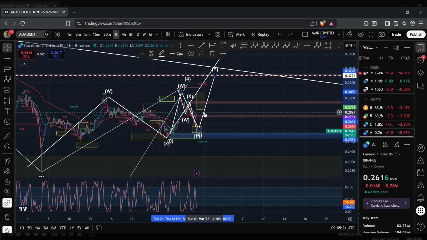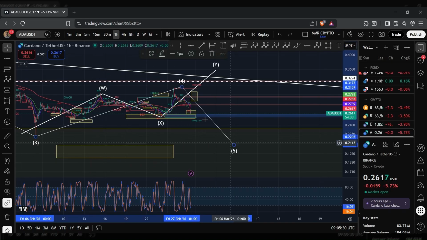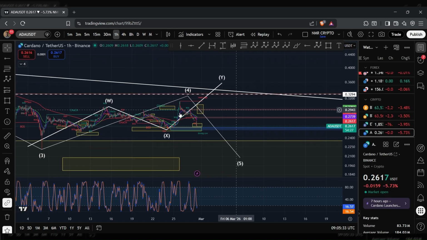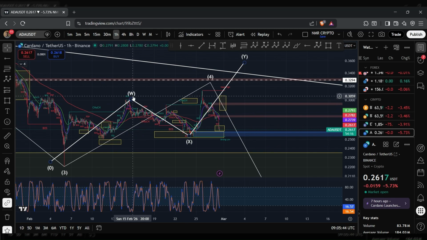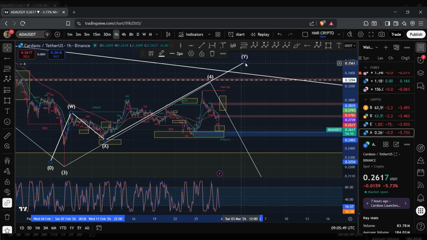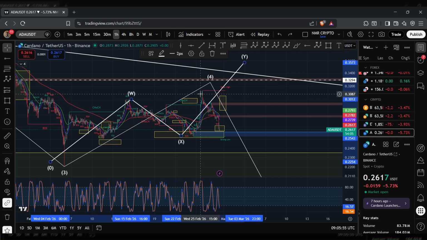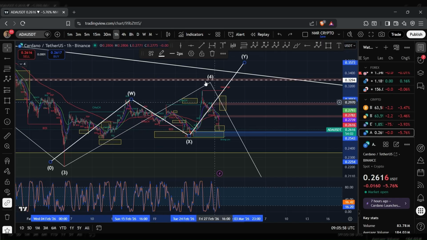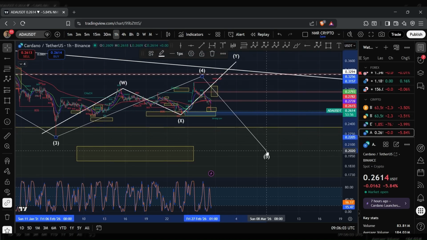So if I just remove some of this, just so it's more clear. So what I'm looking out for is for the price of ADA to be within this 4th wave, which would then be made up of an internal WXY structure. And this internal structure to form the wave 4 could either be formed based on this structure that I've drawn out, or it's possible that the W wave ended up forming over here, and the X wave ended up forming over here, and what we are forming is the Y wave, which is also made up of an internal WXY structure. And so nevertheless, regardless of whichever structure is forming, I'm still looking for a 3-wave move to form this wave 4, and to then see a reversal to the downside, to then see the wave 5 play out.